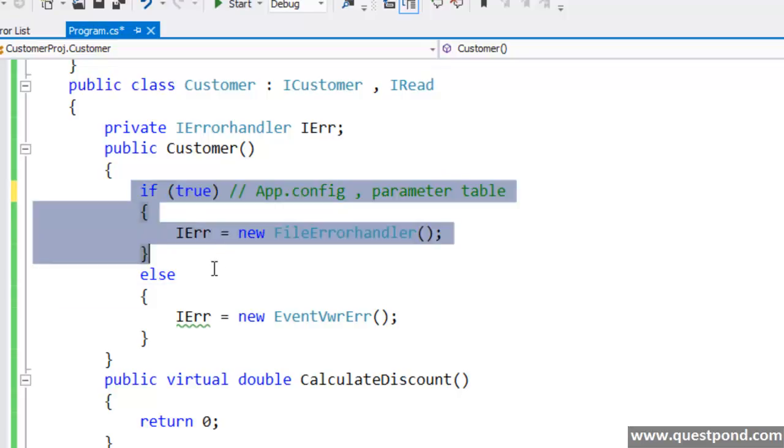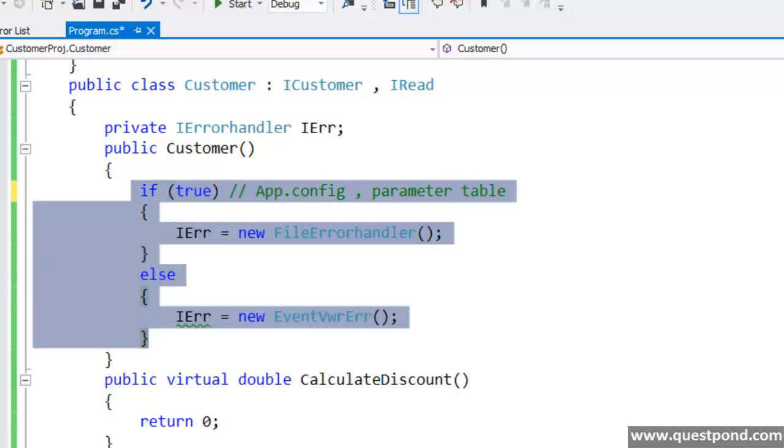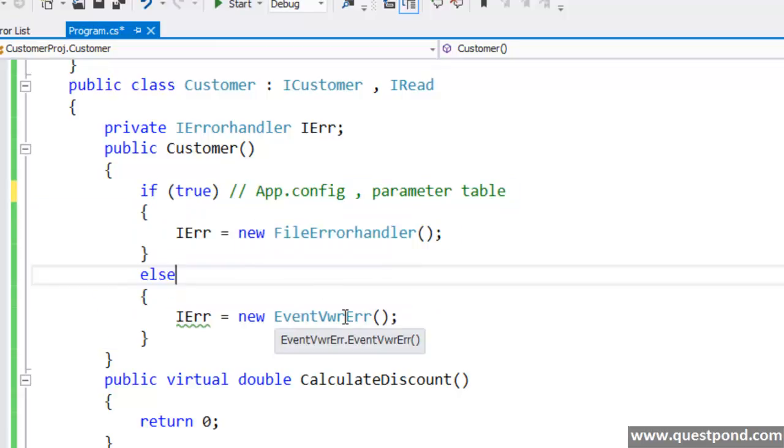So how do we go and remove this decision making from here? And if you watch very closely, the problem is this new keyword.